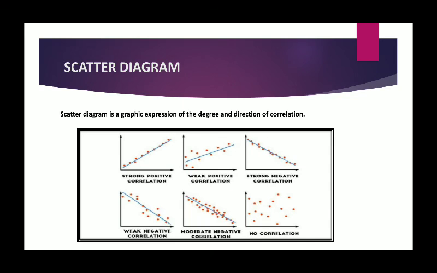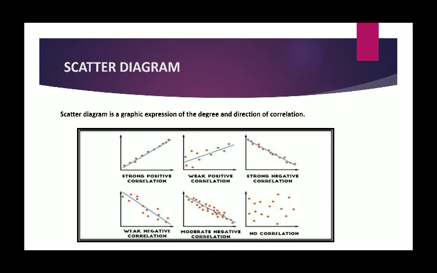Scatter diagram is a very simple and easy to understand kind of method to be used, but there are some merits and demerits of scatter diagram. Let's discuss the merits first. The very first important merit of scatter diagram is that it is a very simple method. Yes, it is a simple and non-mathematical method of studying the correlation between the two variables. It is easy to draw because anyone can draw a scatter diagram.